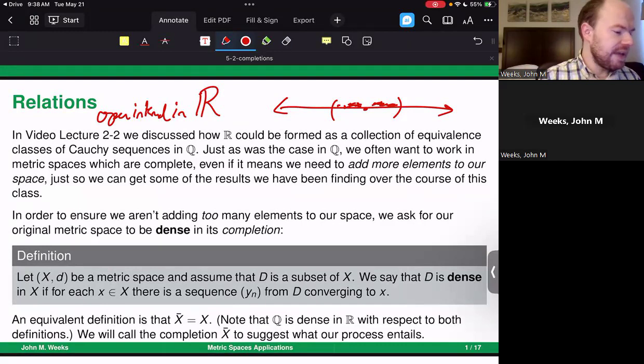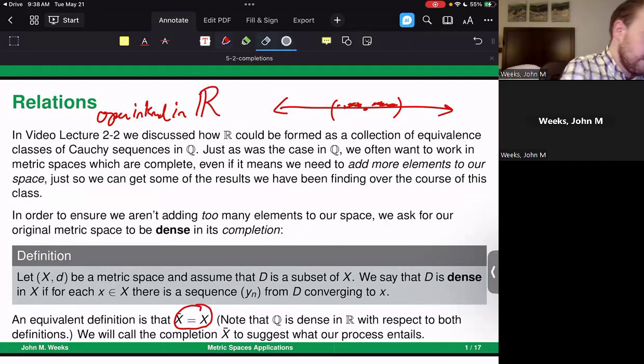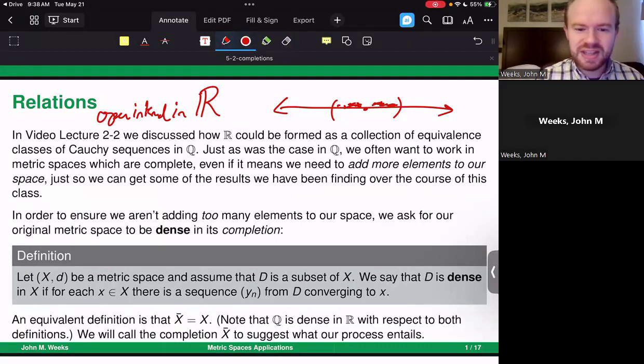We could also say something is dense if the closure of a set is equal to the entire completion of that set. Let me actually change this definition just a bit because it is currently saying just that the set is closed. Here we go. I've changed it now. It's to say that the closure of the dense set is the entire space. So we would say here, if we had something of this form, that D is dense in X. That means the closure of the set D is all of the things inside of X.